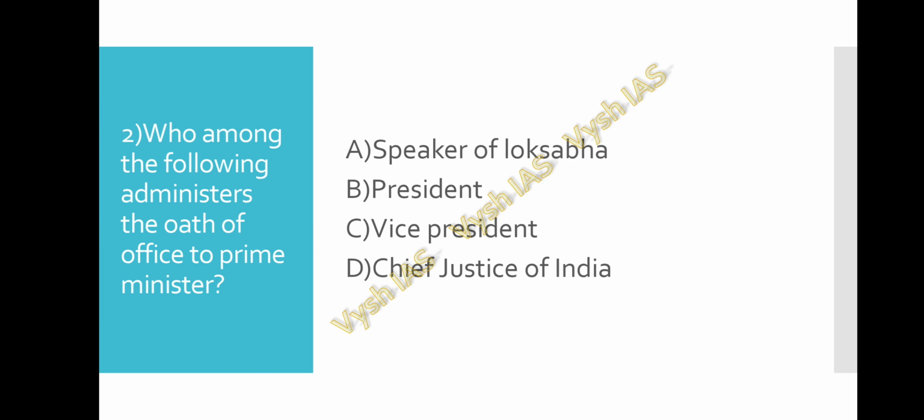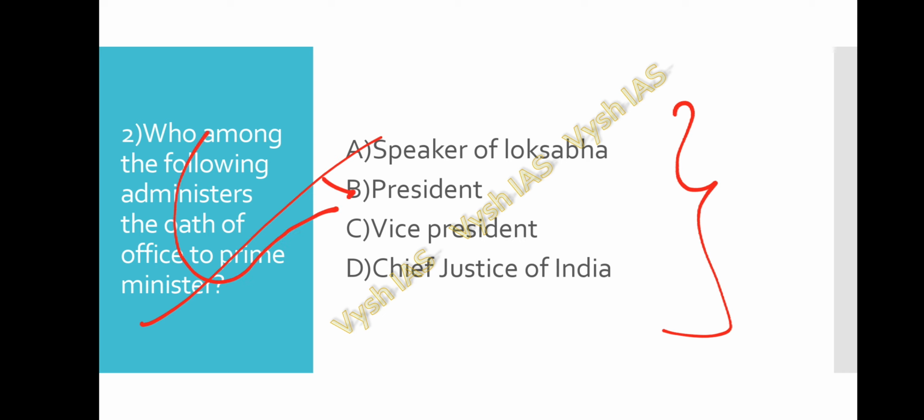Coming to question number 2. Who among the following administers the oath of office to the Prime Minister? Option A, Speaker of Lok Sabha. Option B, President. Option C, Vice President. Option D, Chief Justice of India. Pause the video, think about it and come back to the video. The answer for this question is President. President is the one who administers the oath of office to Prime Minister. So option B for question number 2 is correct.